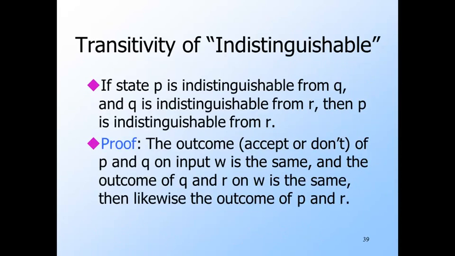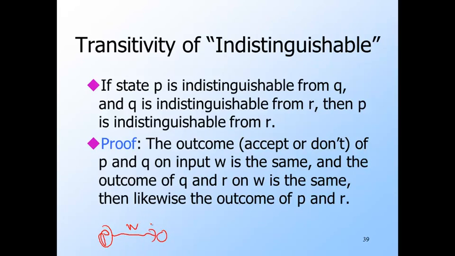This point may be obvious, but we're going to need it in what follows. If there's no string W that distinguishes states P and Q, and there's no string that distinguishes Q from R, then how could some string W distinguish P from R? That would mean that some string W leads one of P and R to a final state and the other to a non-final state. Let's say R leads to a final state.